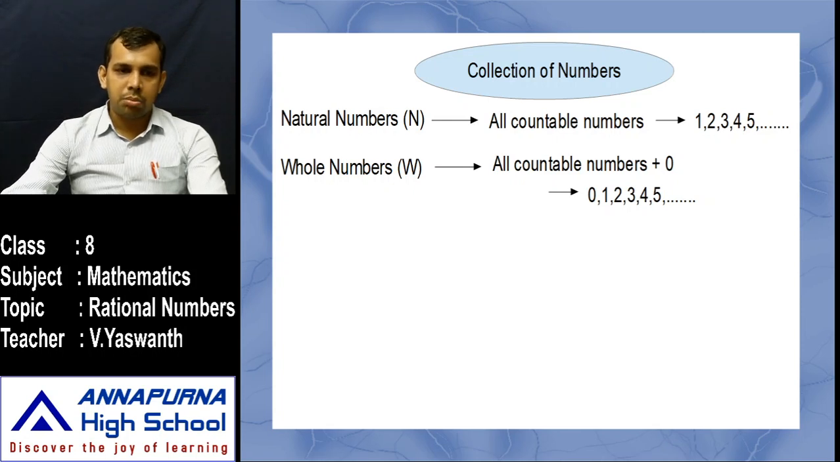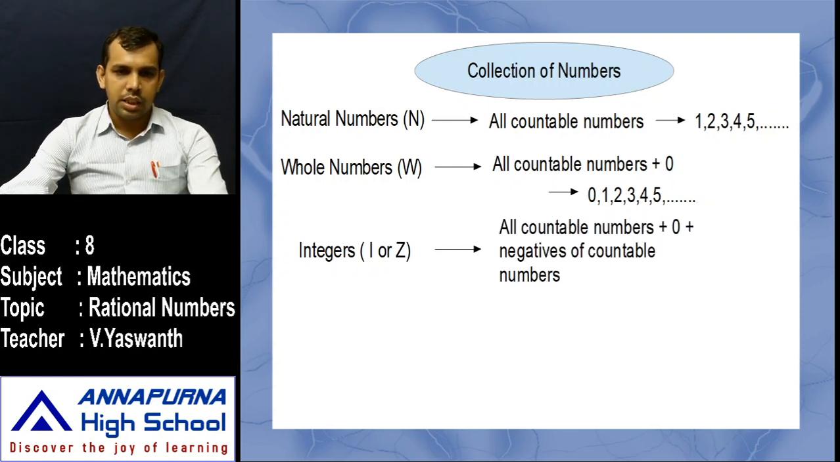Okay, after the whole numbers, the next collection of numbers is integers. Integers means all countable numbers, 0, and the negatives of the countable numbers. That means all the natural numbers and 0, and when you take the negatives of those countable numbers, that collection we call integers. Okay, that means -3, -2, -1, 0, 1, 2, 3 and so on.